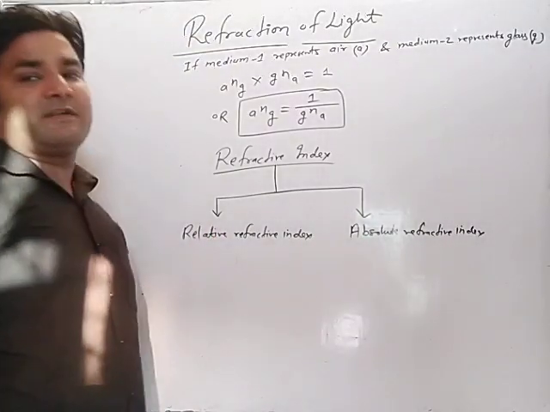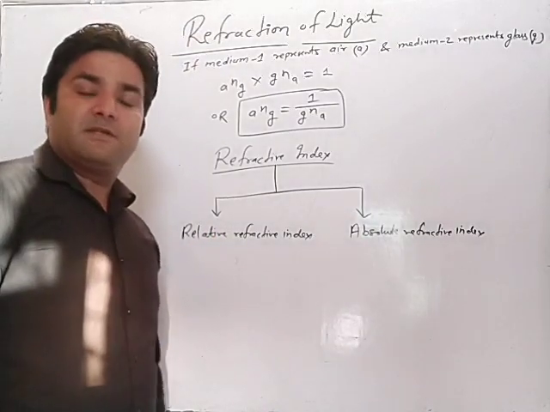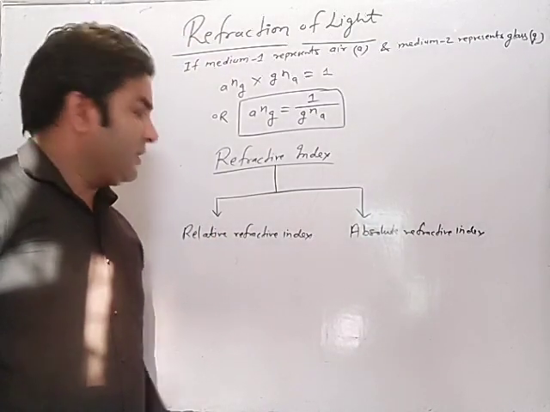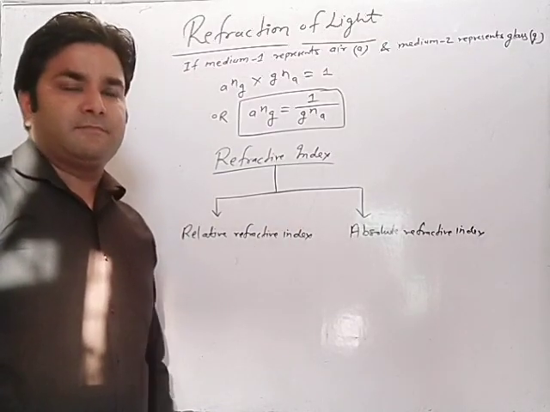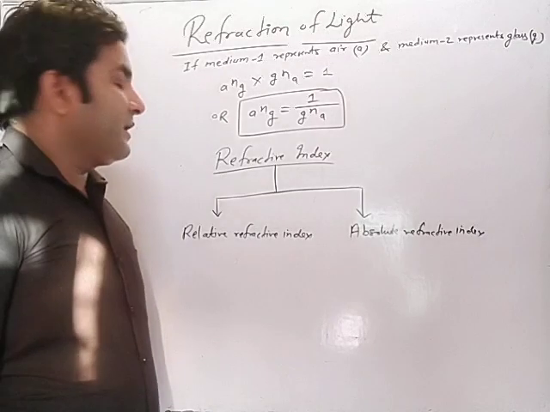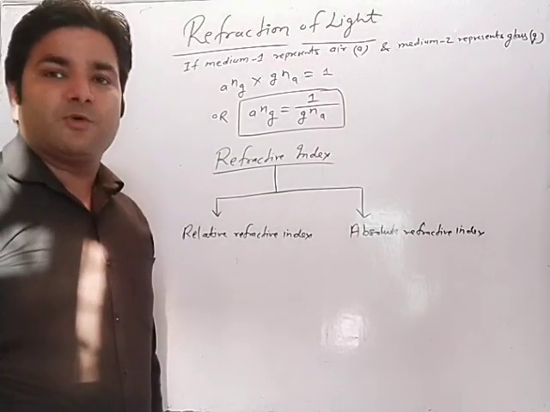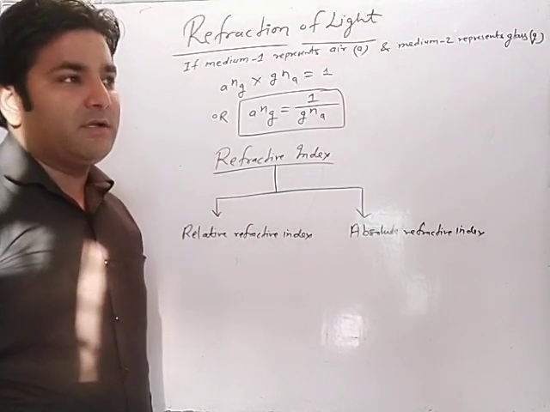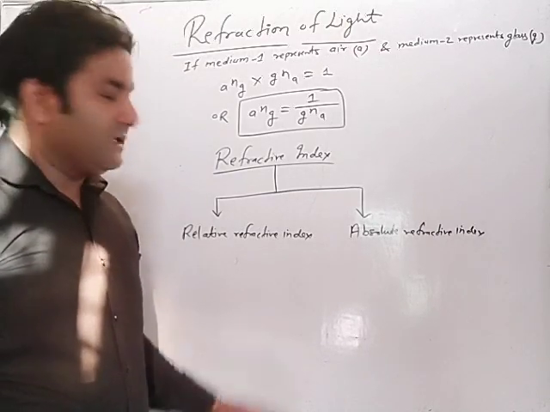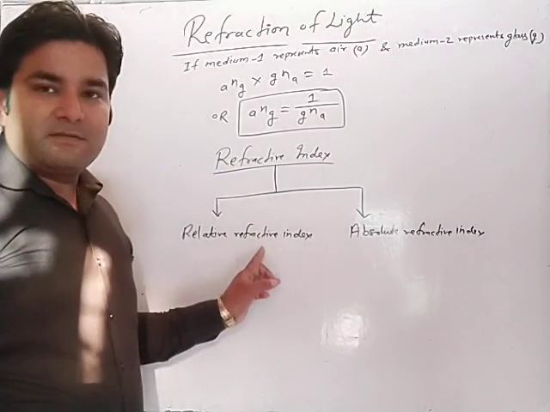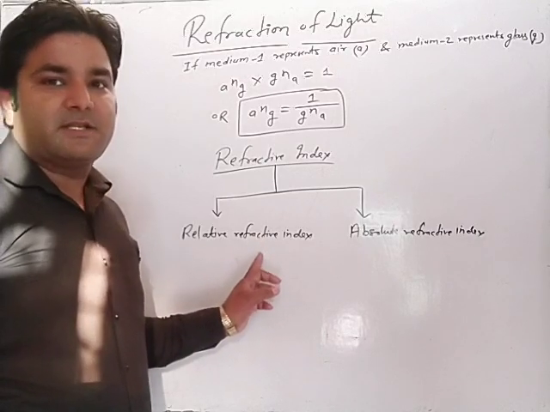In case of relative refractive index, whenever the light ray goes from one medium to another medium, then the ratio of speed of light in medium 1 to medium 2, that is defined as relative refractive index. Listen again.